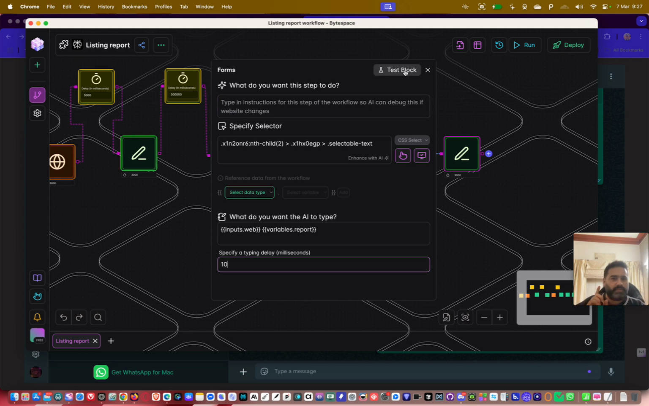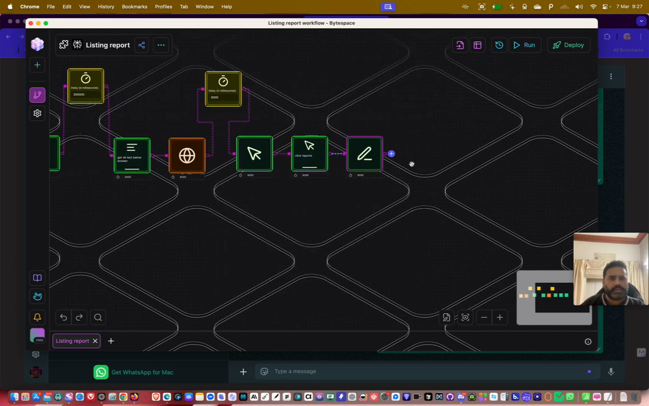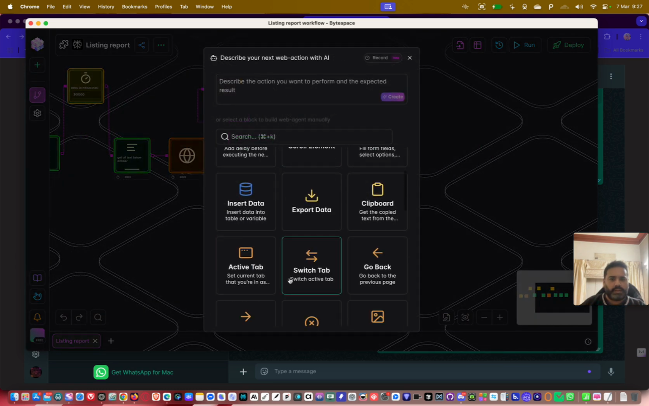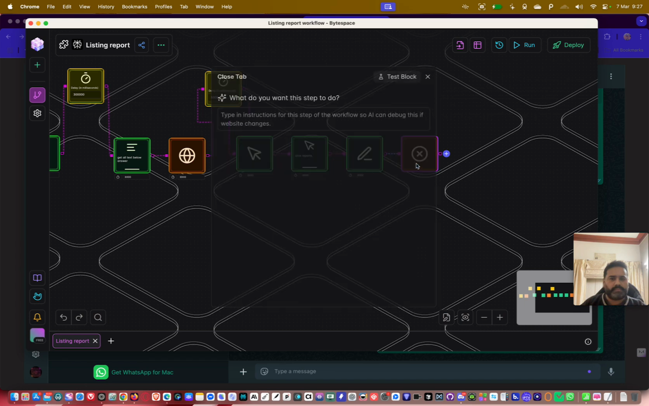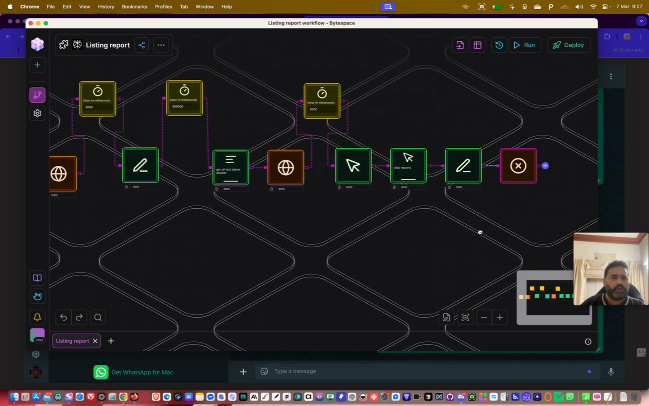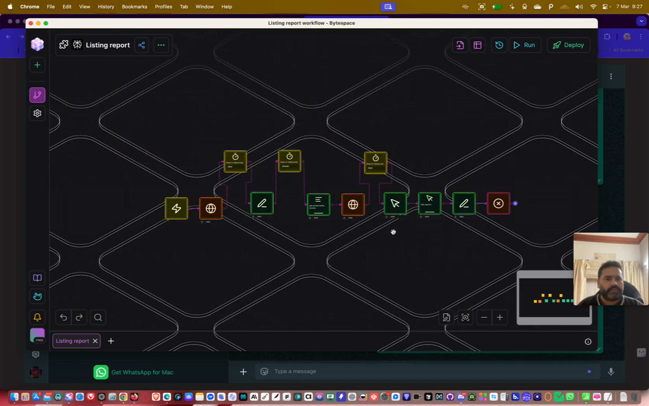Now see, I will test this block, but it will not have any text because we stopped in the middle so many times. Let's now do one thing. We don't test it. If it fails, it will fail all the time. And then now we close the tab. Done. Our automation is ready, and it took us like 5-10 minutes.